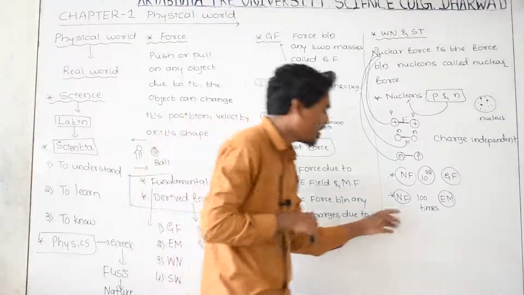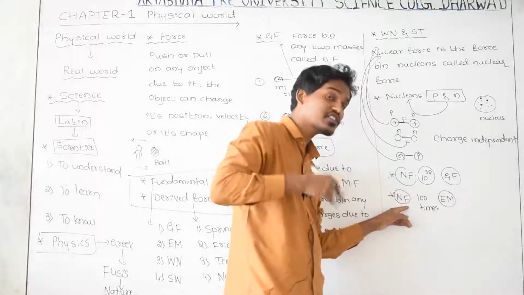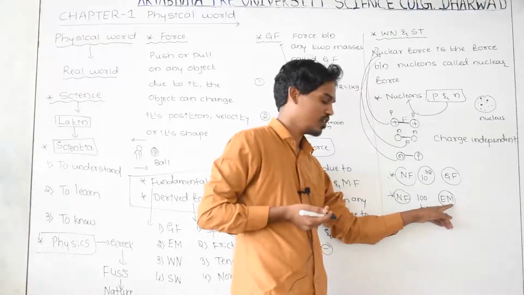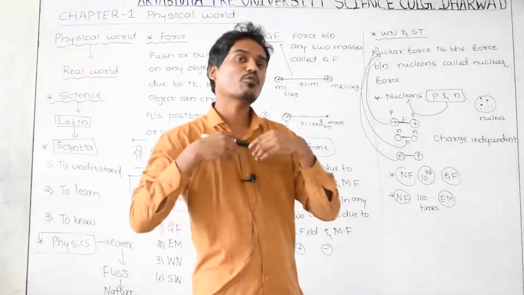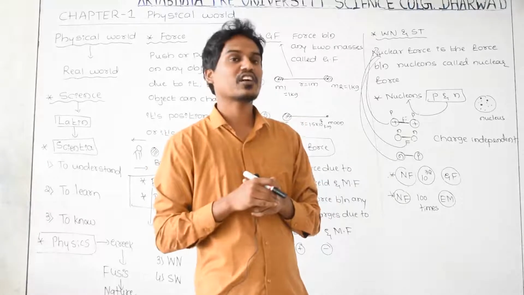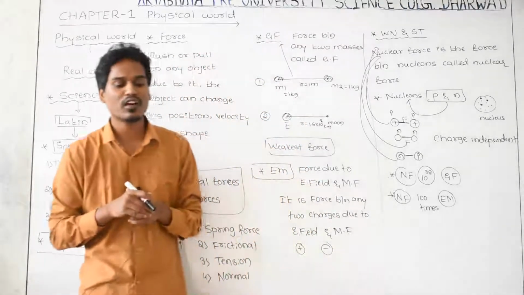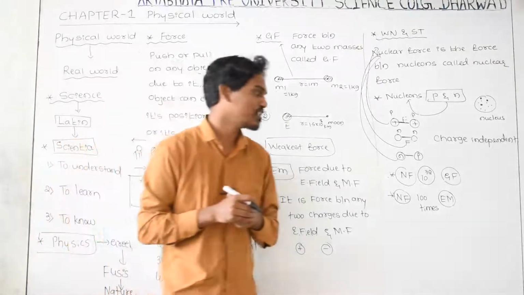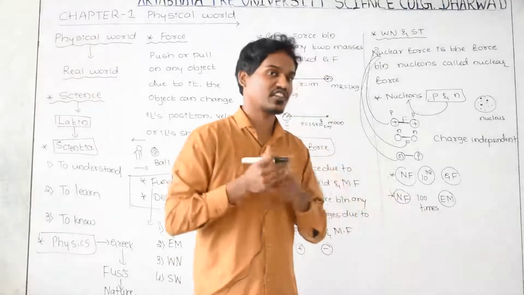Here, if you compare the nuclear force with the electromagnetic force, the nuclear force is around 100 times greater than that of the electromagnetic force. The final conclusion is that in nature, no force is stronger than the nuclear force. As you know very well, what is the working principle of the atom bomb? The atom bomb works on the principle of this nuclear force, meaning the nuclear fission reaction.